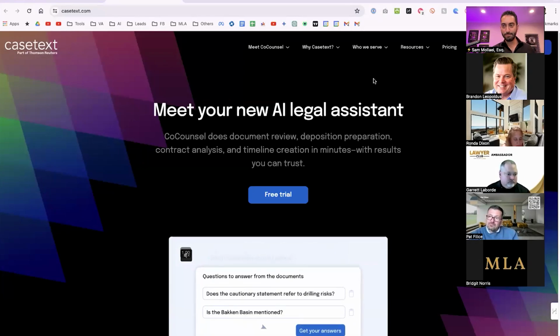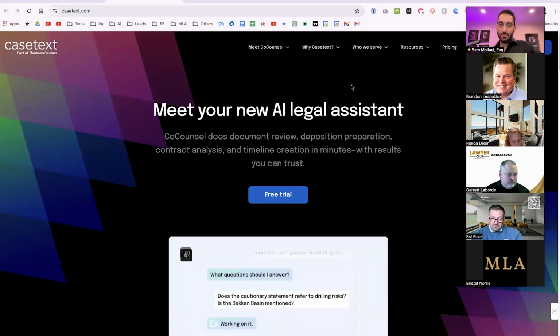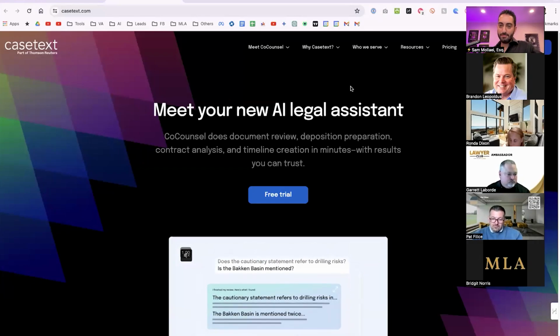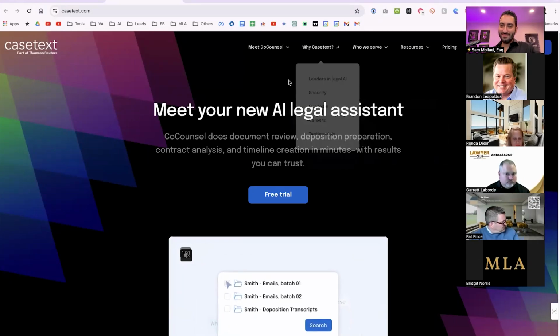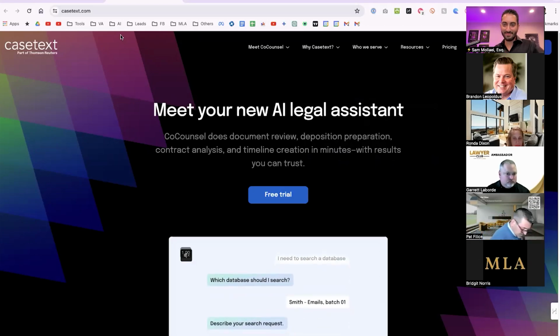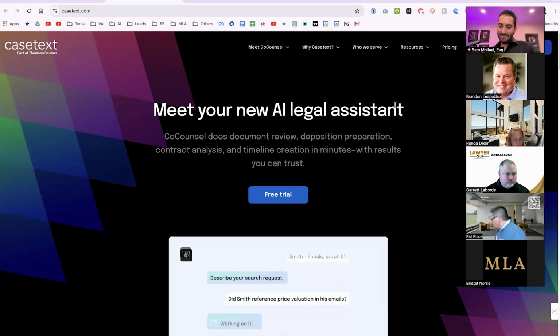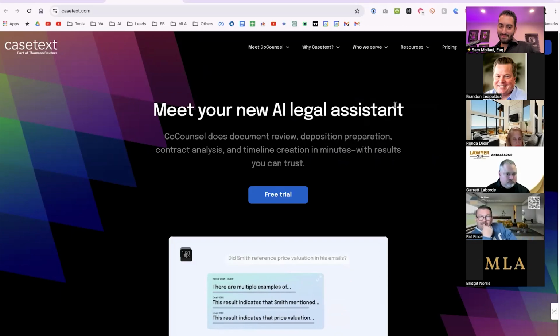And now when I'm using Co-Counsel, I know that I have to change up my language a little bit more than when I use Eve or ChatGPT or Gemini. I use all of them. They're all bookmarked and up on my screen now. But Co-Counsel is one of those where you have to talk to it like we have to talk to Lexis or Westlaw, but it's a little more user-friendly.